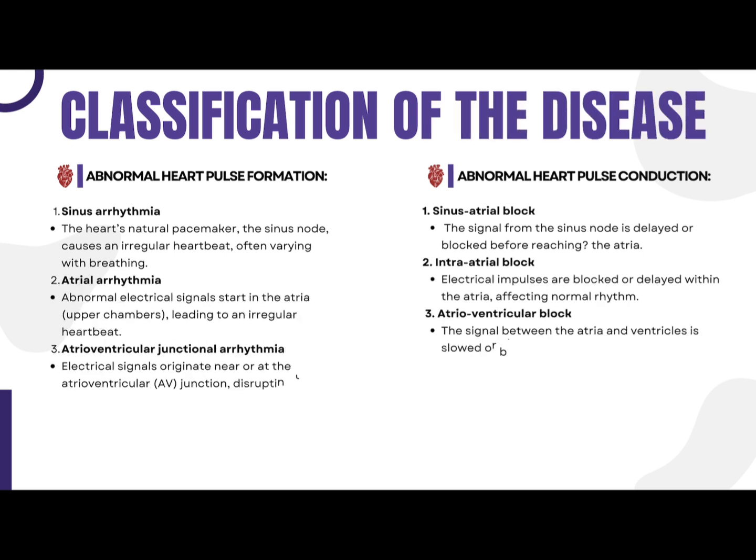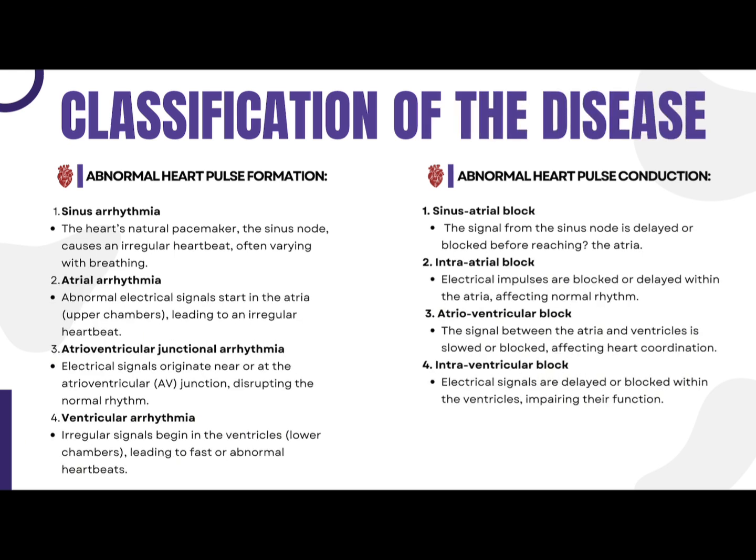So, let's proceed naman sa classification of the disease. Mahati ito sa dalawa, yung abnormal heart pulse formation, tsaka abnormal heart pulse conduction. So, dito muna tayo sa abnormal heart pulse formation. So, sa number 1 is yung sinus arrhythmia. Ibig sabihin dito, yung heart's natural pacemaker, which is the sinus node, pwede siyang mag-cause ng irregular heartbeat na pwedeng magdulot rin ng pag-iiba ng paghinga natin.